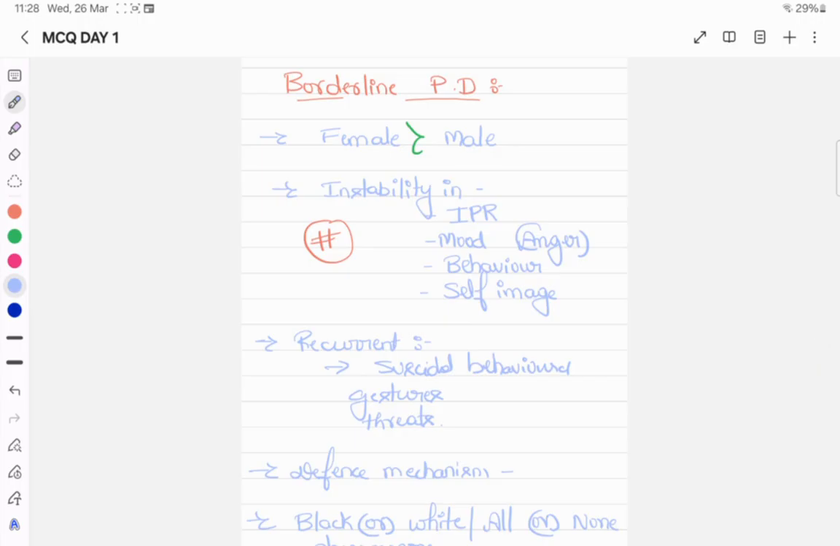One more important MCQ-related content here is the defense mechanism used in a patient with borderline personality. This is a frequently asked question we can expect: the defense mechanism during borderline personality disorder. What may be the defense mechanism here? The defense mechanism is splitting. Please remember the defense mechanism used by patients with borderline personality is splitting.